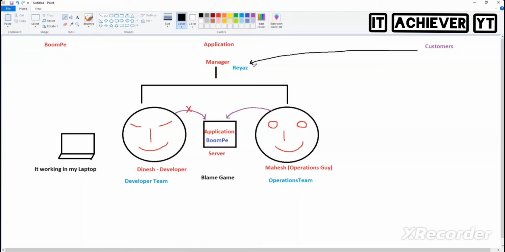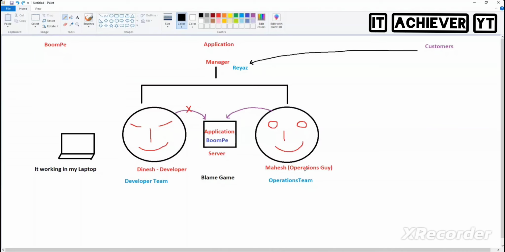You see the gray area now? Gray area means where you are helpless. You are helpless because Dinesh is very good in development, whereas Mahesh is also very good on the operations side. But Dinesh doesn't know operations, and Mahesh doesn't know how the application works. So I will say, hey Dinesh, please talk to Mahesh. Hey Mahesh, please talk to Dinesh, and please collaborate.